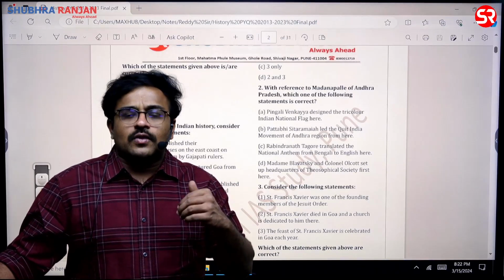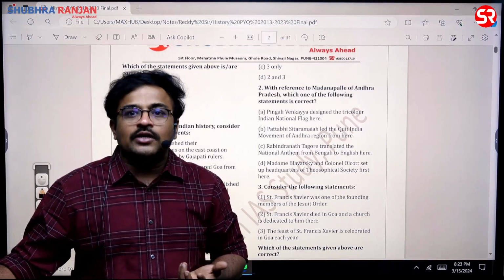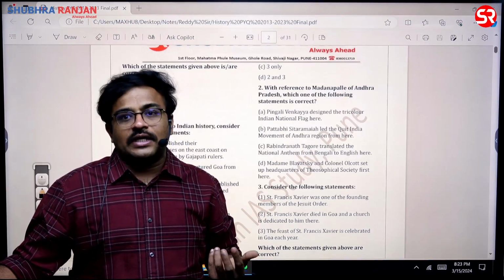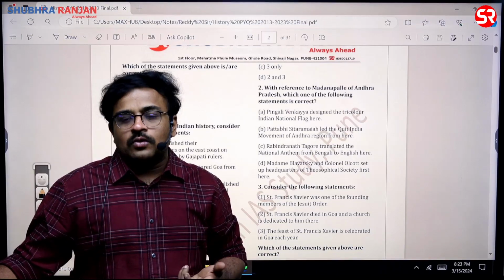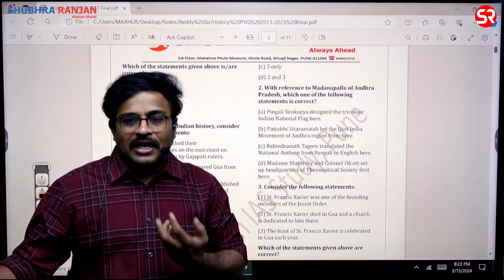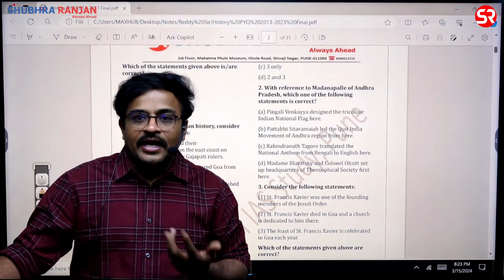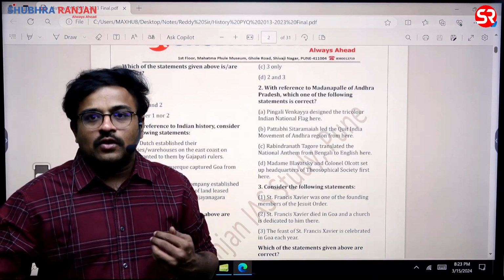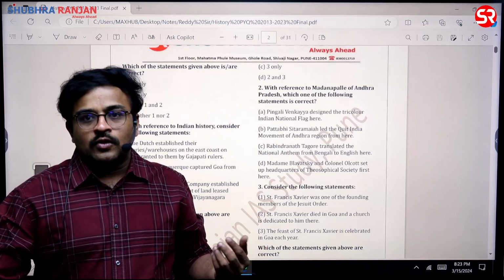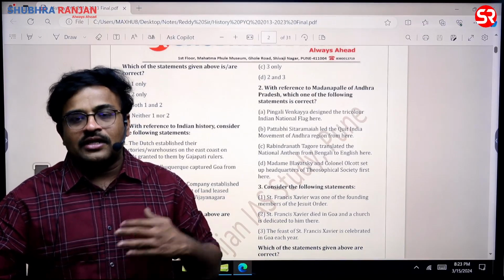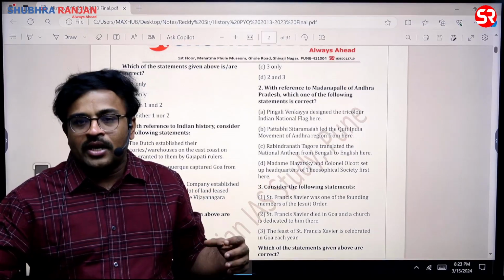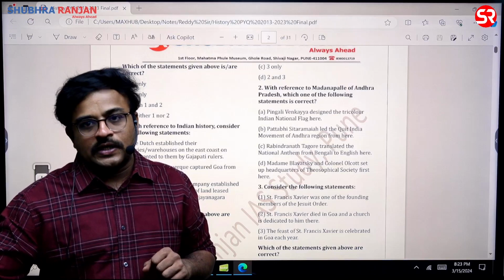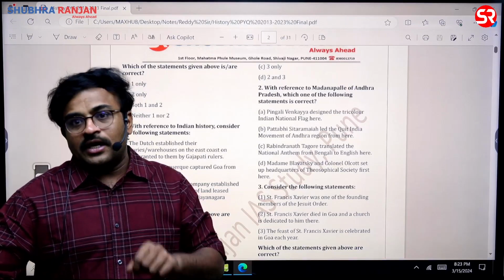Along with that, there is also some link to Bharata Muni, one famous sage of ancient India, and his name is also considered here. In the Ramayana also, the brother of Lord Rama is called Bharata. So this is essentially an Indian name which is born in Indian culture, because of which our constitution makers also called India, that is Bharat. Recently in the G20 meeting, you might have seen that the Indian Prime Minister put the name Bharat forward. That can be a pointer for UPSC to ask a question on the India versus Bharat issue, sir. Is it clear? That is one area that you need to focus upon.